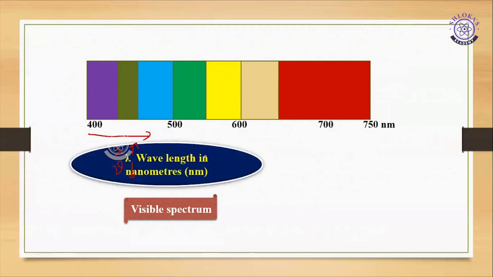This is the wavelength in nanometers, 400 to 750 nanometers. As I am moving in this direction, the wavelength increases, and the frequency decreases. These various colors are arranged in increasing order of their wavelength or decreasing order of frequency, so I can call it a spectrum. As it is visible to the human eye, I can say that it is a visible spectrum.